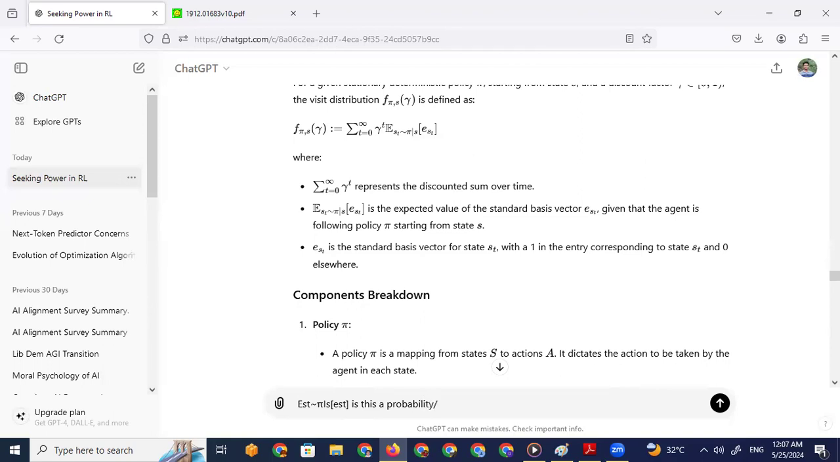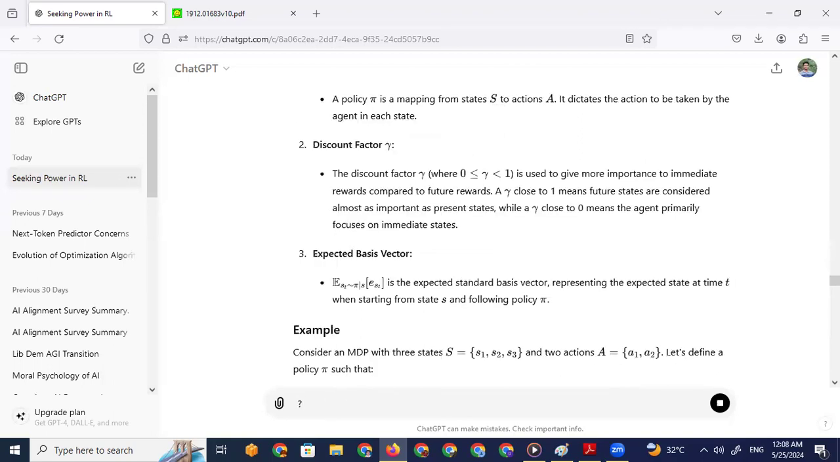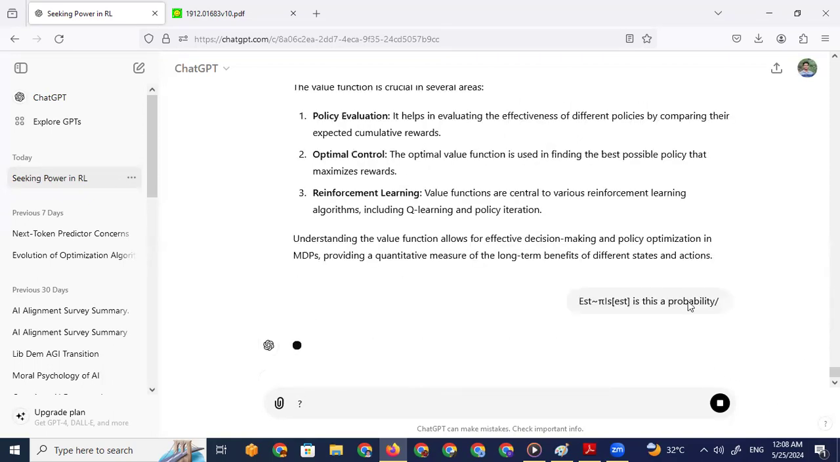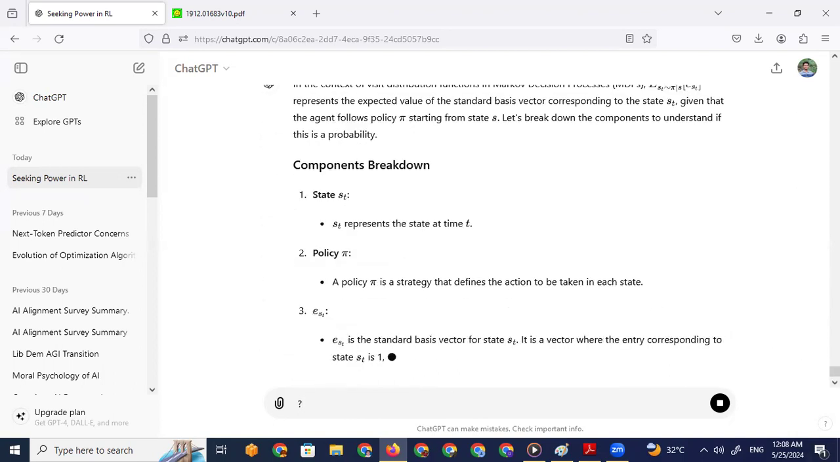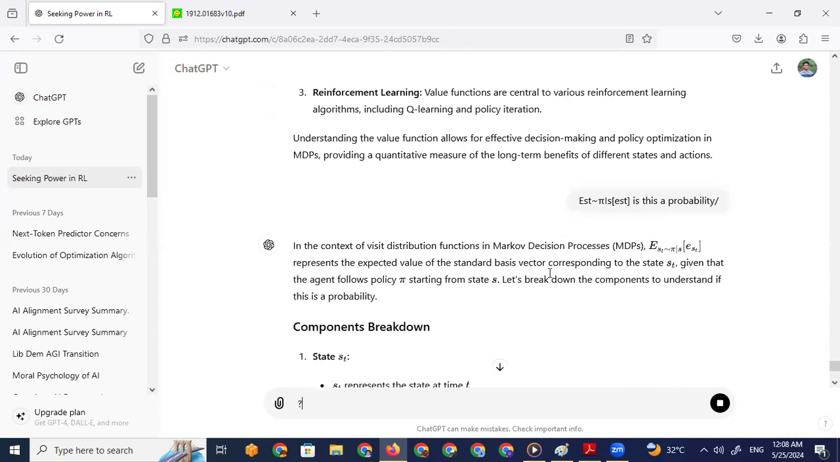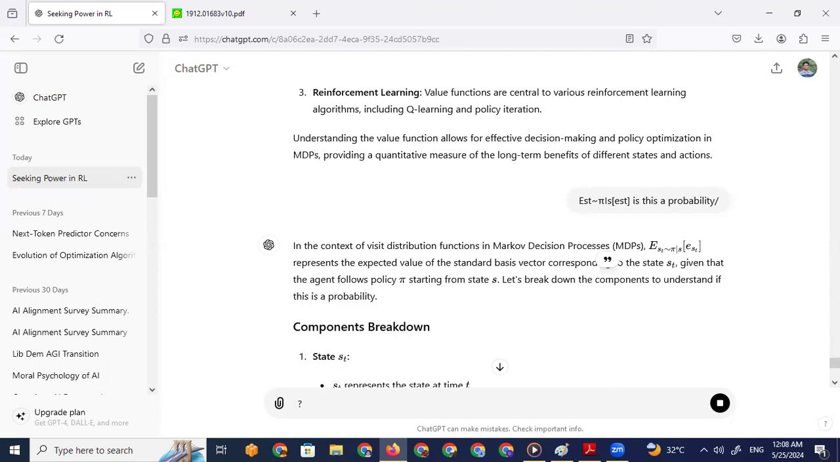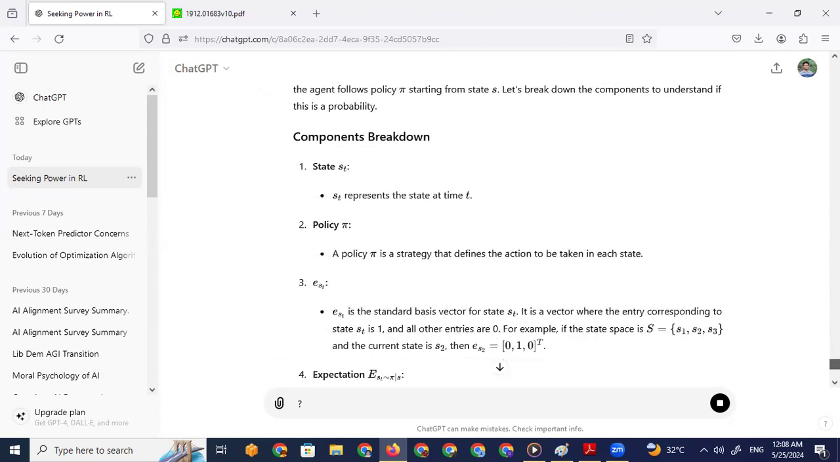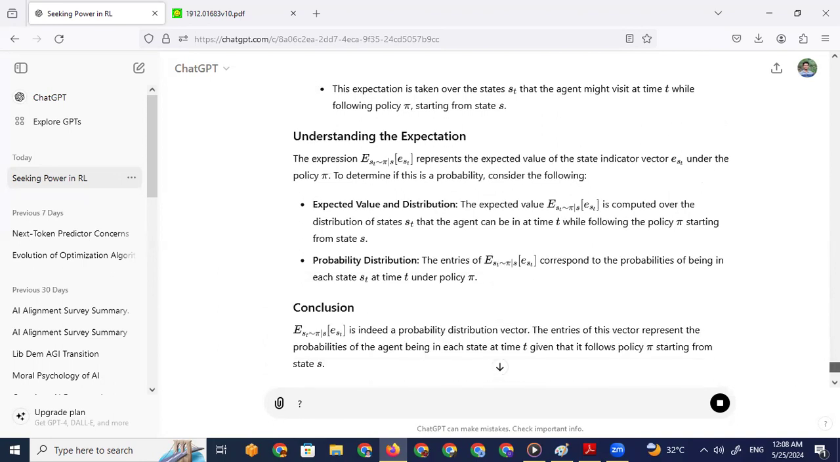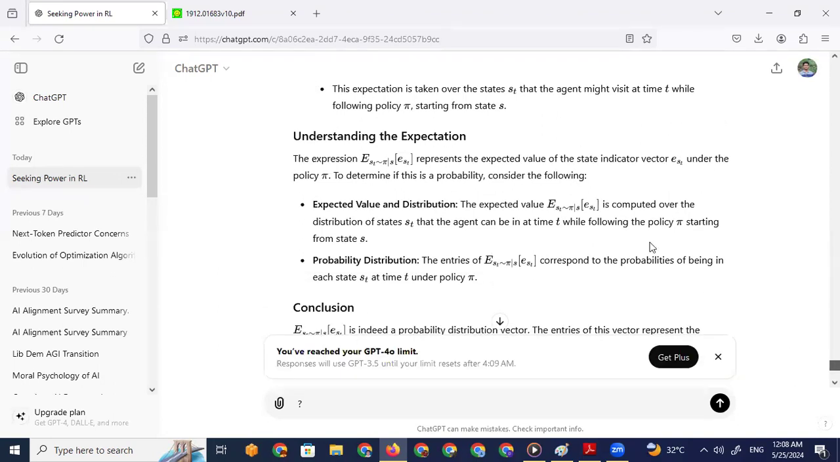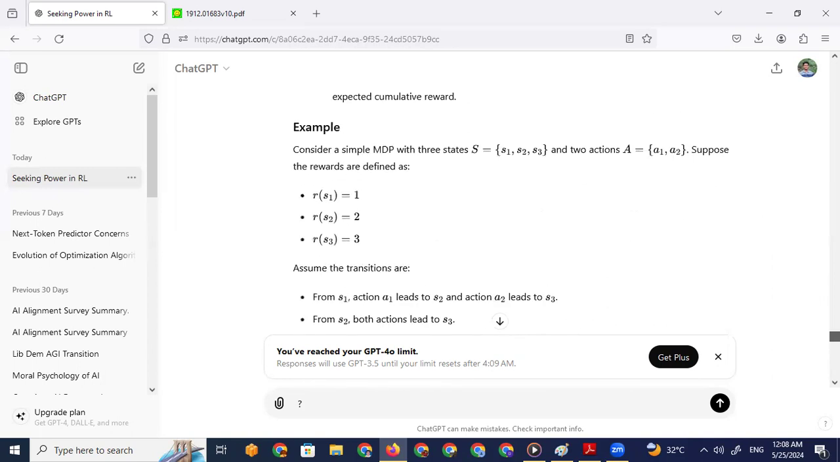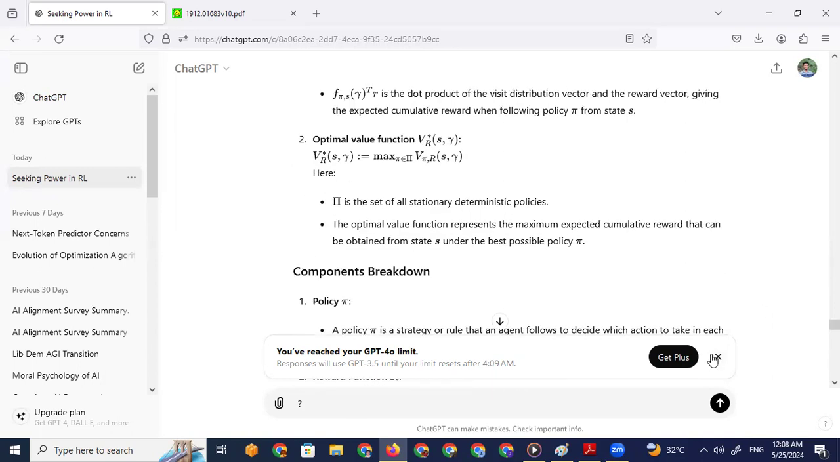The context of the visit distribution function: the expected return, the expected value of the. Okay, so it corresponds to the probabilities of being in each state s_t at time t under policy pi. Okay, that does make sense. So that is a probability of being at a state.